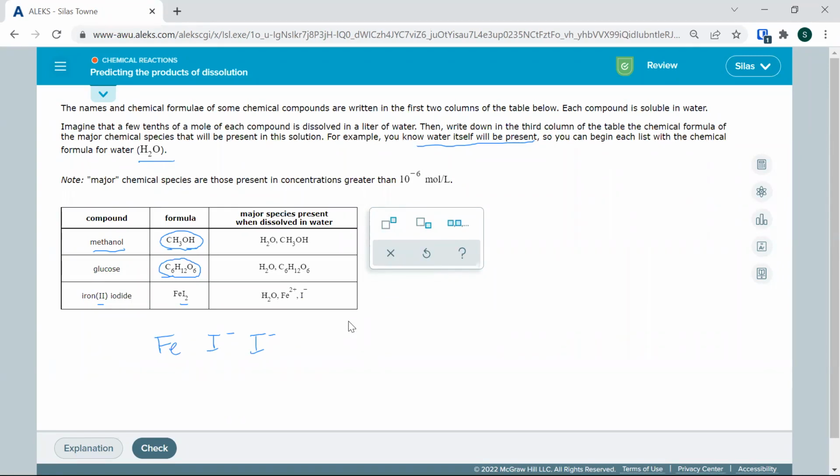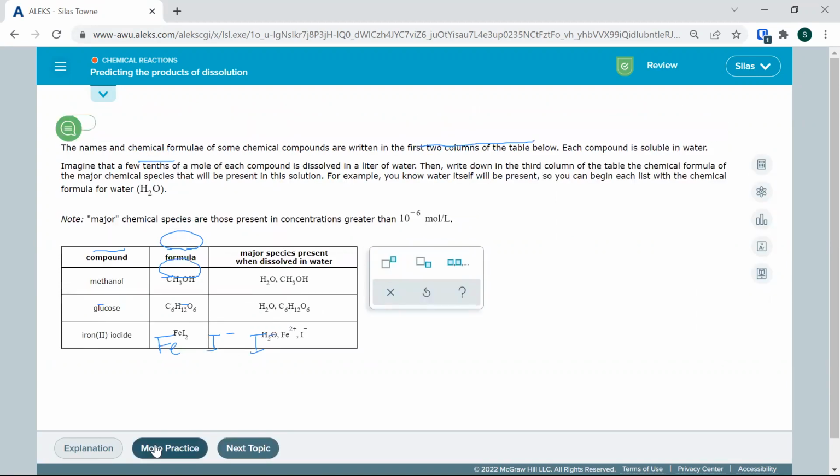Okay, so those are the species. What does it break up? Only this iron iodide breaks up into ions in water. There we go.